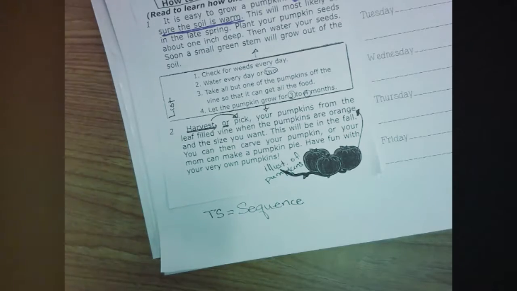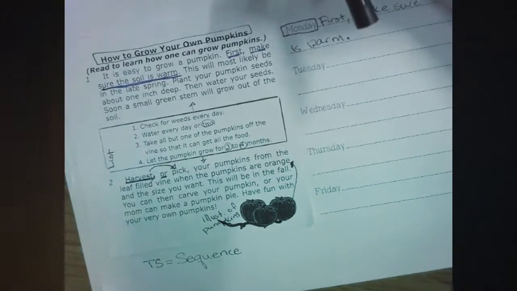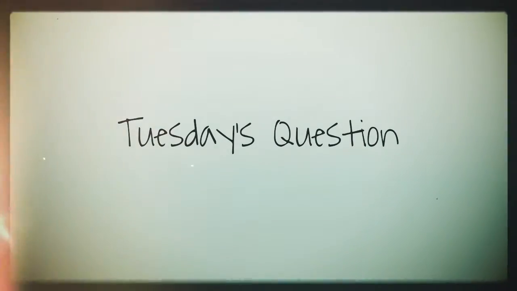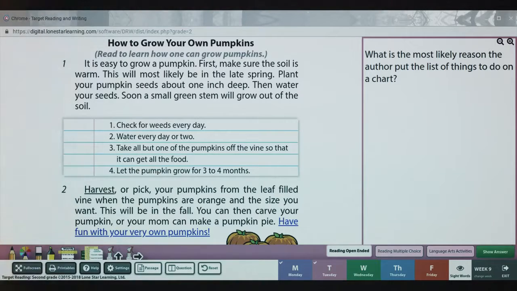That's all the annotating we're doing for Tuesday. Too easy this week, right? Okay, let's look at our question for the day. Okay, Tuesday's question says, what is the most likely reason the author put the list of things to do on a chart? What is the most likely reason the author put the list of things to do on a chart?